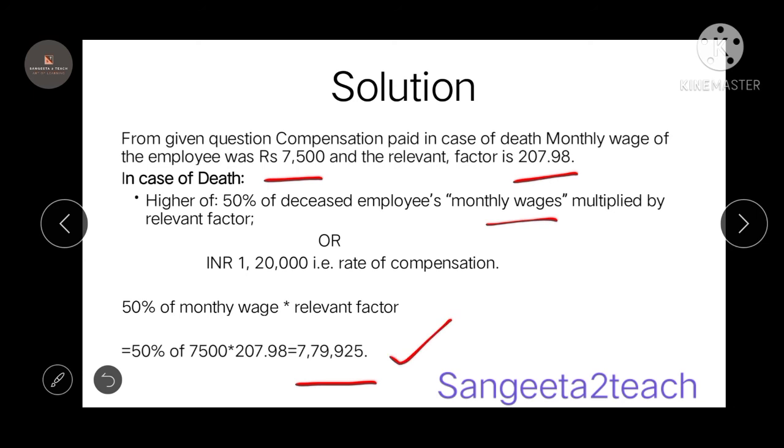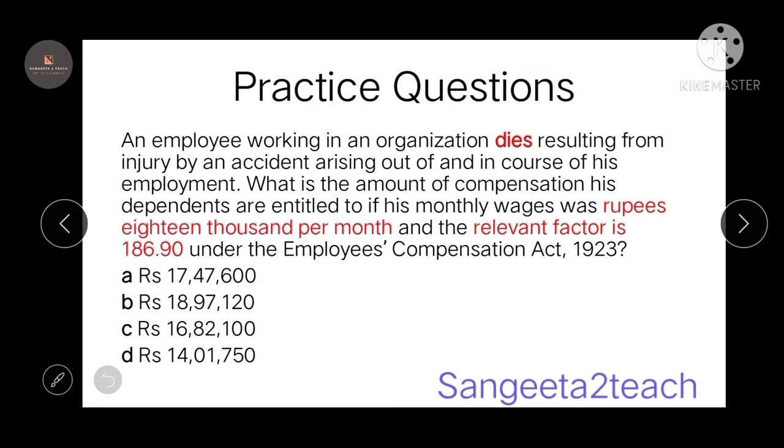Okay, let's see the next question, which is a practice question. An employee working in an organization dies. So here also the death situation has come. Here we consider 50% into monthly wage into relevant factor or 1,20,000, whichever is higher. What is his monthly wage? It is 18,000 per month, and the relevant factor is 186.90.